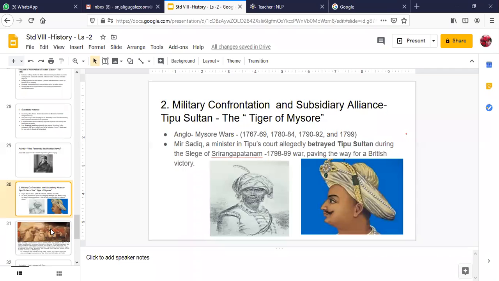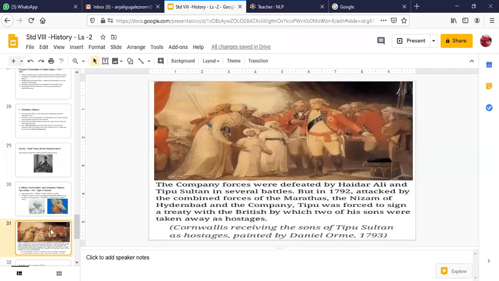Shall we proceed further? Ma'am, what is meant by hostages? Hostages means, for example, by threat, you threaten the king that I have your 2 sons, and if you try to attack us again, we will kill your children. So the children were kept as hostages. These 2 children that you see in the picture could never meet their father again. And they were taken as hostages in the year 1793.